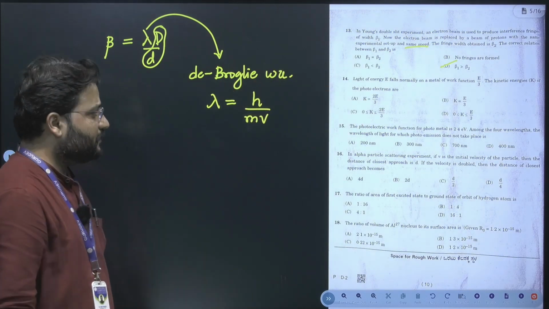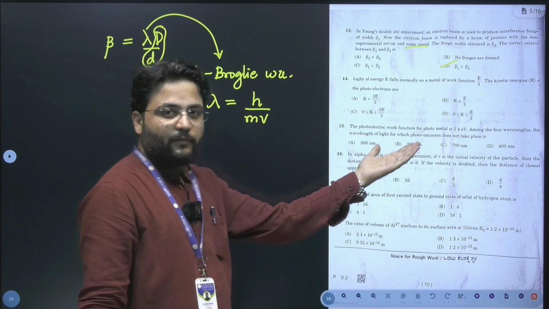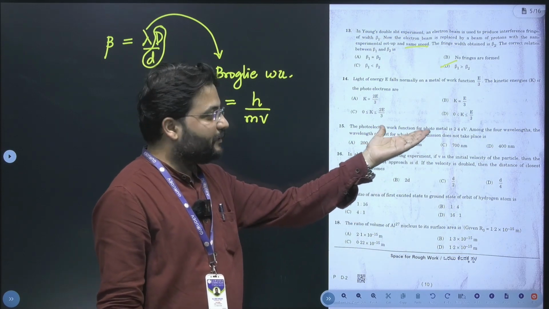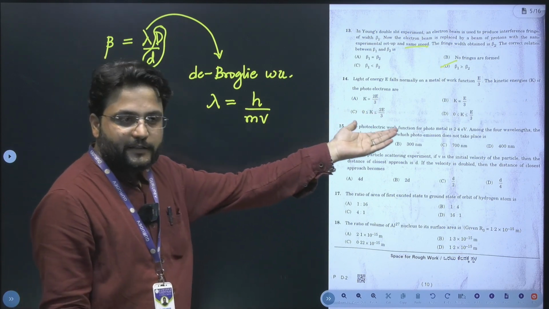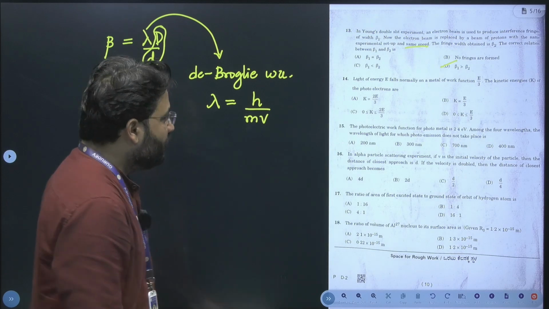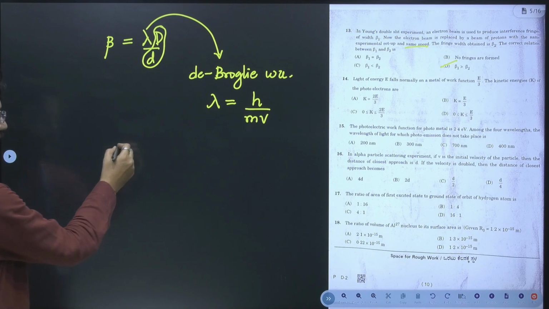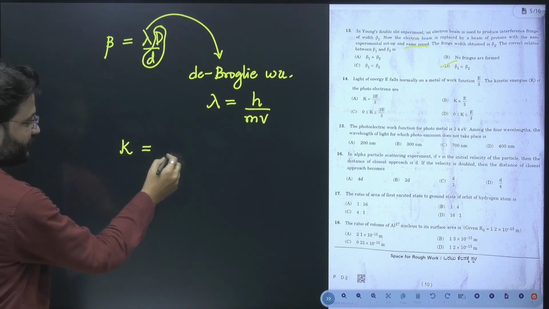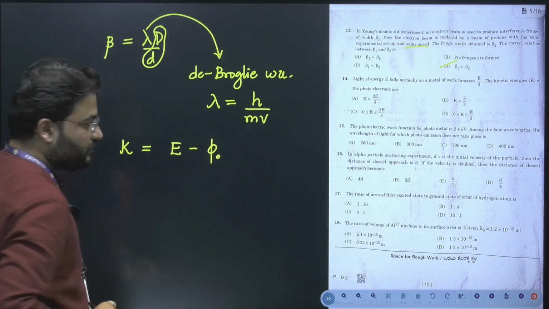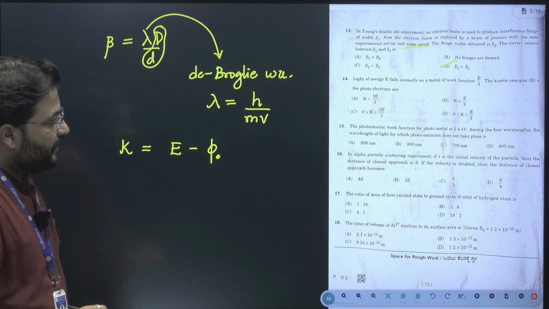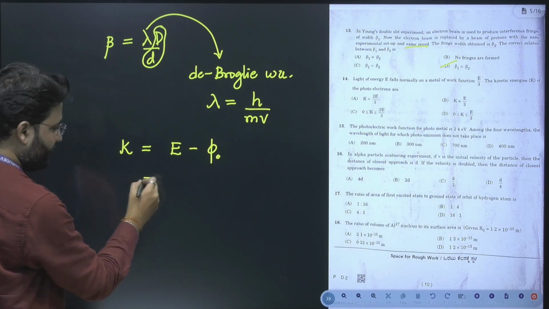Yes. Let's move to the next question, that is the 14th question. The 14th question is from the dual nature of radiation and matter chapter, and it completely involves the concept of Einstein's photoelectric equation. Using it, we know that kinetic energy can be written as energy incident minus work function. They have already mentioned that energy is E and work function is E by 3.